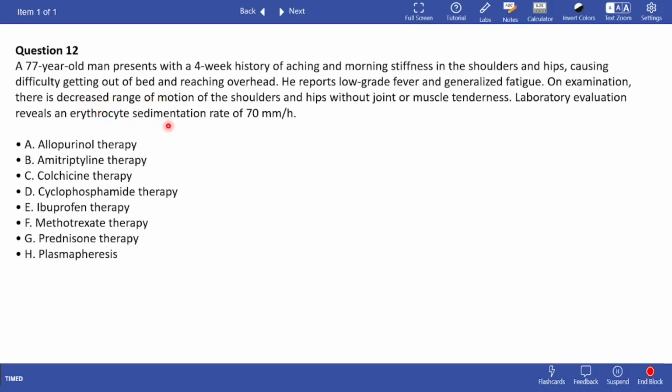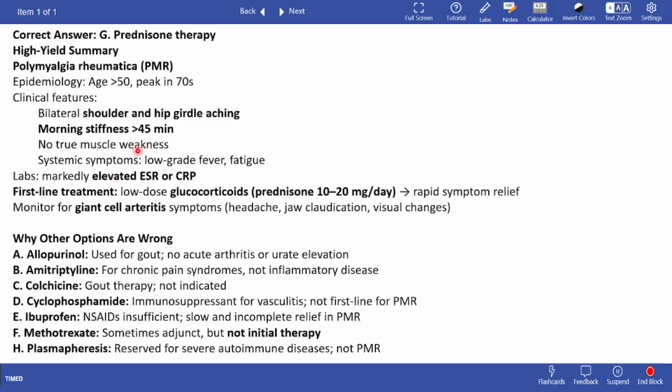They're not saying that the muscle is weak. They're not saying that the muscle strength is 2/5 or 1/5 or 3/5. That's not what they're saying. So the patient, although he may feel that his strength is decreasing, his strength is not decreasing. So there is no true muscle weakness. There is markedly elevated ESR. There is low grade fever. First line treatment is low dose glucocorticoids. They bring rapid symptom relief, and you need to monitor for giant cell arteritis. So in giant cell arteritis, you give high dose steroids. In polymyalgia rheumatica, you give low dose glucocorticoids, low dose steroids, basically.